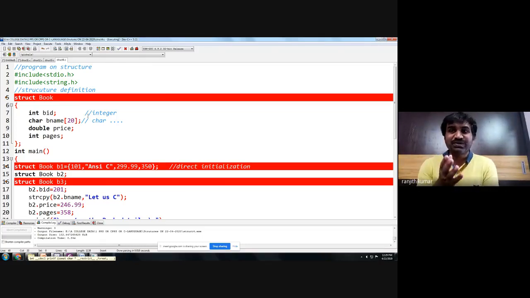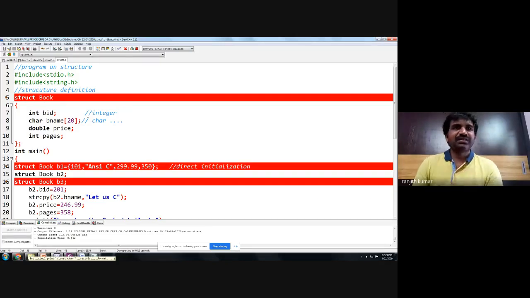So please, students, all of you, please practice the student example and employee example on your own. How I have defined a book example, in the same way you try to do the student example. What are the members of a student? Student number, student name, percentage. Whereas in the employee example: employee number, employee name, salary.